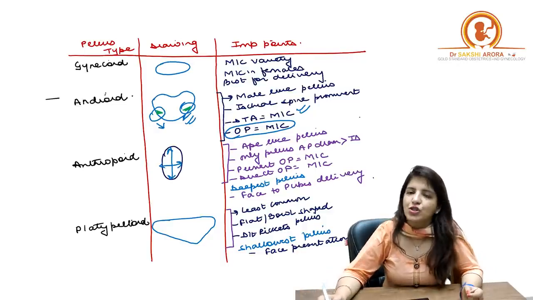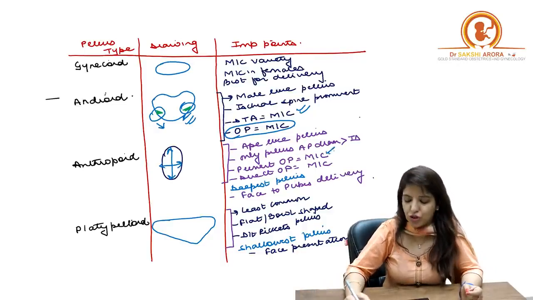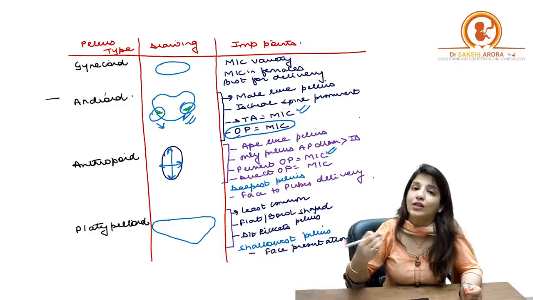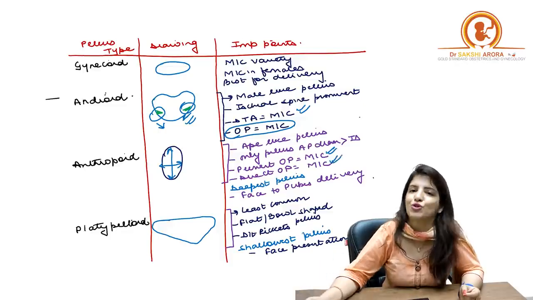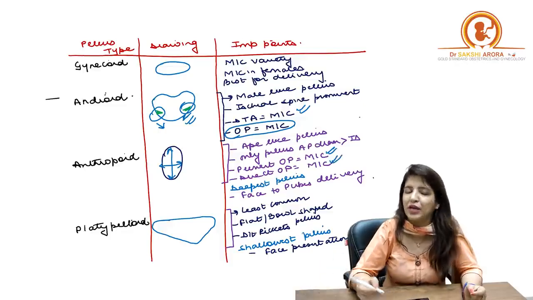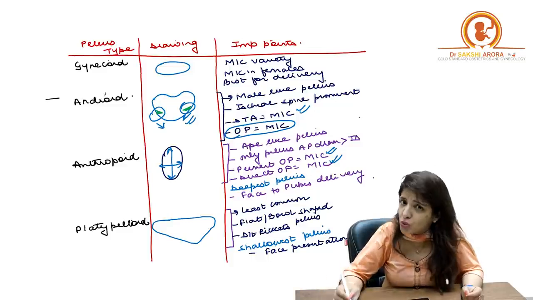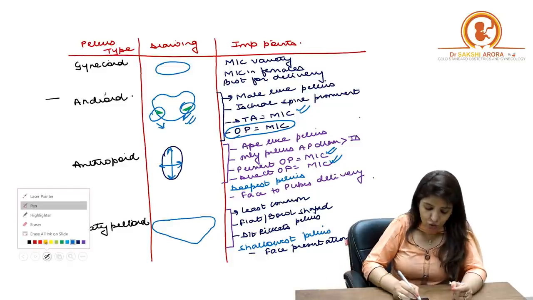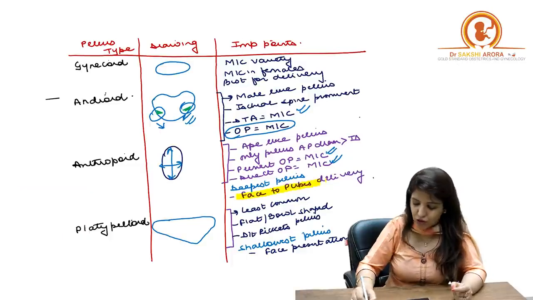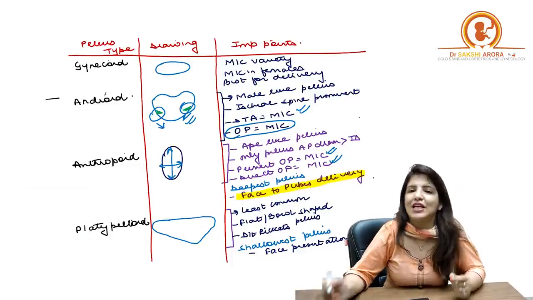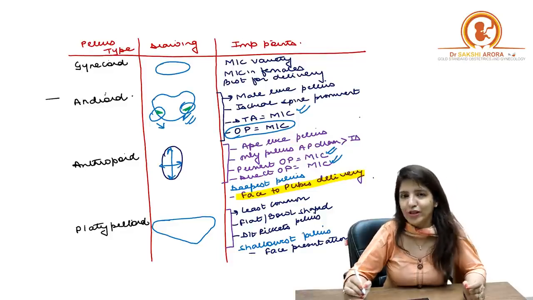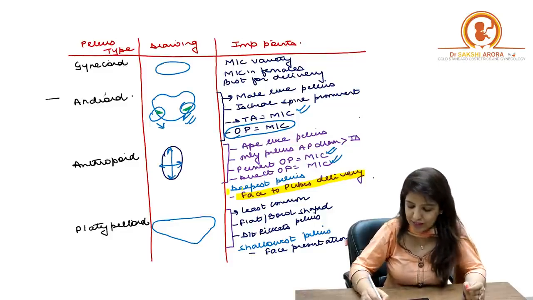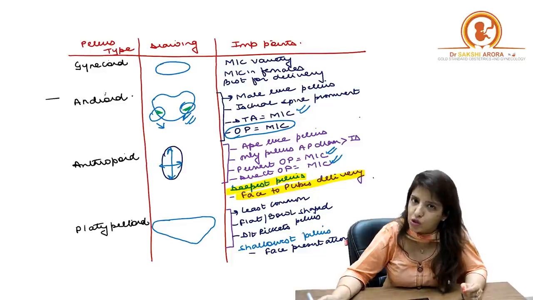So if they ask you persistent occipito-posterior position is more common in, or direct occipito-posterior position is more common in, then your answer has to be anthropoid pelvis. Not only this, if they ask you face to pubes delivery is seen in which kind of pelvis? So face to pubes delivery is seen in anthropoid pelvis. Anthropoid pelvis is the deepest pelvis also.